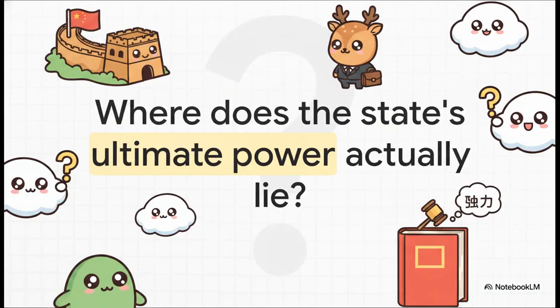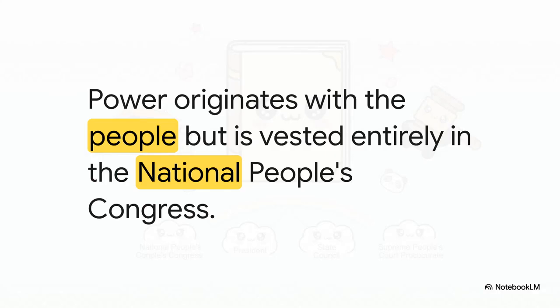Which brings us to a fundamental question. In a nation of this massive scale, according to this 1982 constitutional blueprint, where does the state's ultimate power actually lie? Really, it's a question of where the buck stops in terms of legal and structural authority. The answer is explicitly codified in two key articles. Article 2 states that all power belongs to the people. But how is that power operationalized? Well, that's answered by Article 57, which designates the National People's Congress as the highest organ of state power.